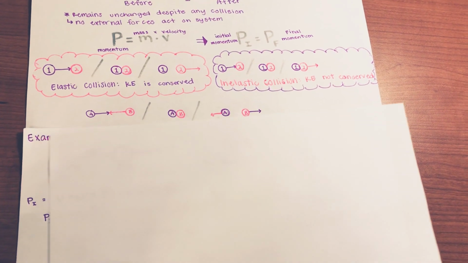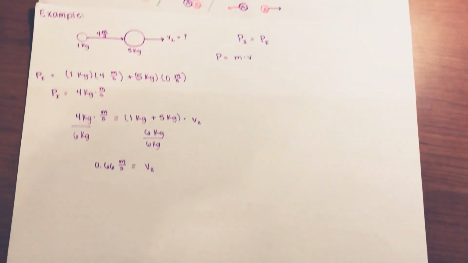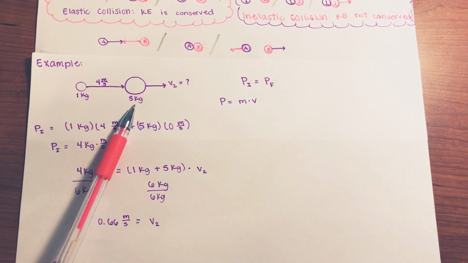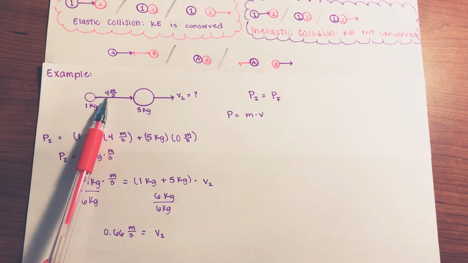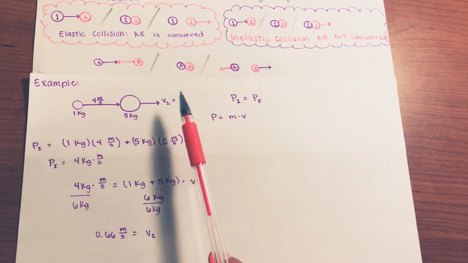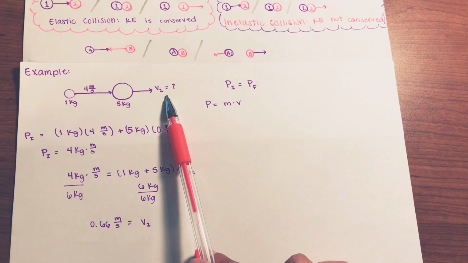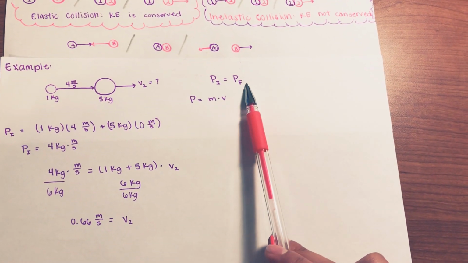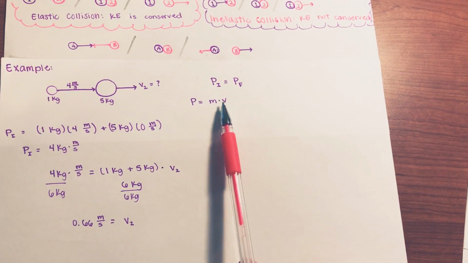We'll do one example. So, in this example right here, we have a 1 kilogram ball striking a 5 kilogram ball at a 4 meters per second velocity. So the question is asking, what is the final velocity? Let's start with the formulas. So initial momentum must equal final momentum. The momentum equals mass times velocity.